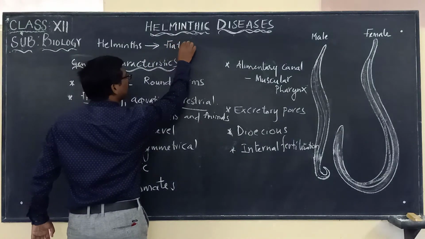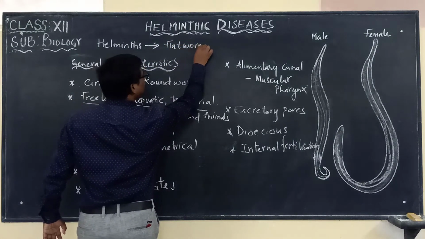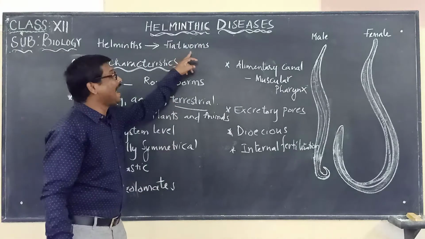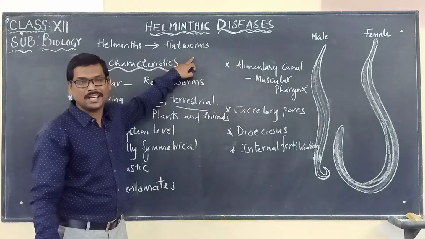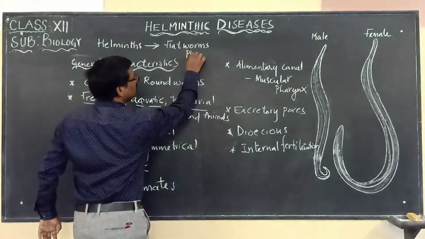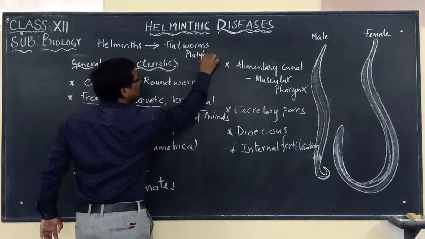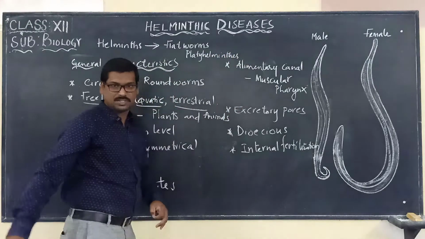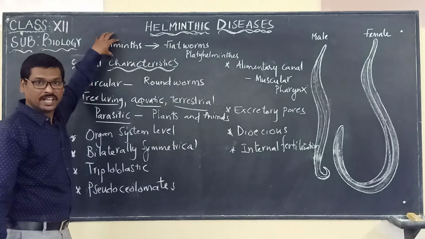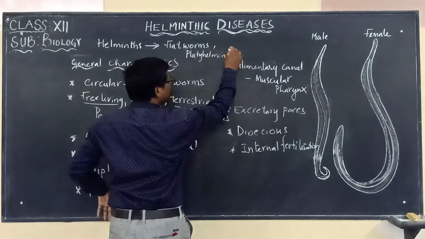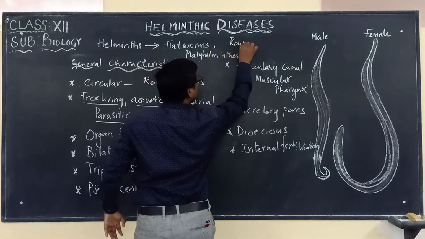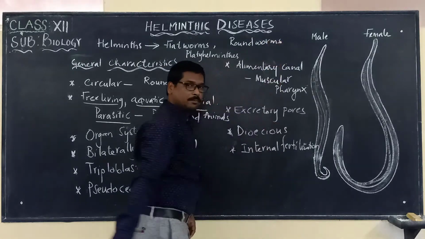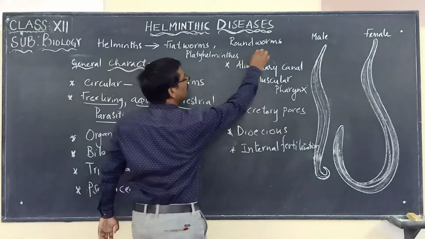One group is called the flatworms, which belong to the phylum Platyhelminthes. And there is another group of worms coming under the helminths, called the roundworms, and these belong to the phylum Nematoda.